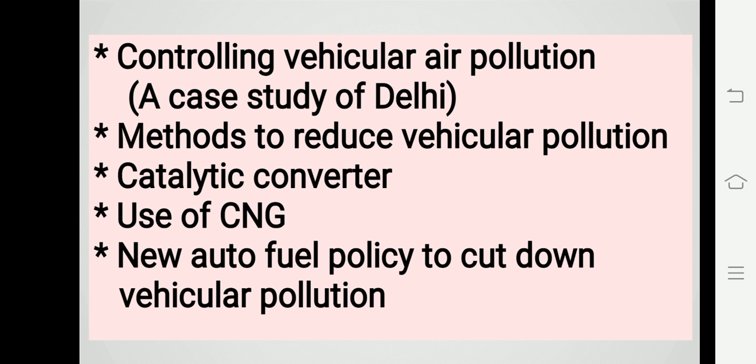The first source is called vehicular exhaust, the automobile source. The exhaust gases are produced by combustion of petrol and diesel in the automobiles. The pollutant gases include carbon monoxide, carbon dioxide and sulfur dioxide.